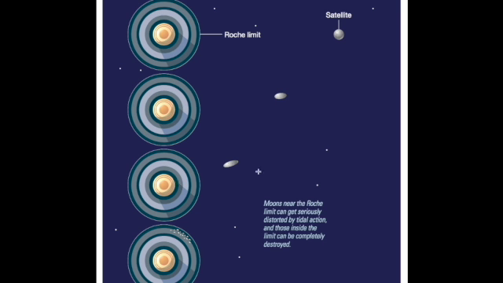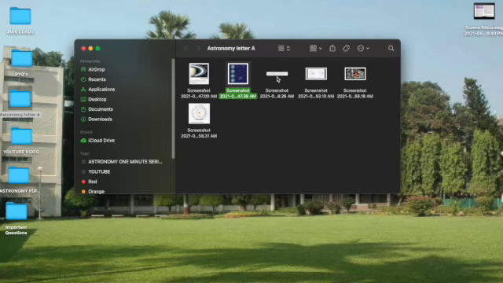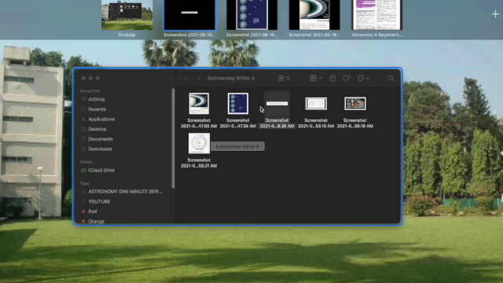There are rings in Jupiter also, but they are not visible. And there is a Roche limit. The Roche limit states that the tidal force destroys a moon that stays too close to its planet. Due to the tidal force, these rings are formed.